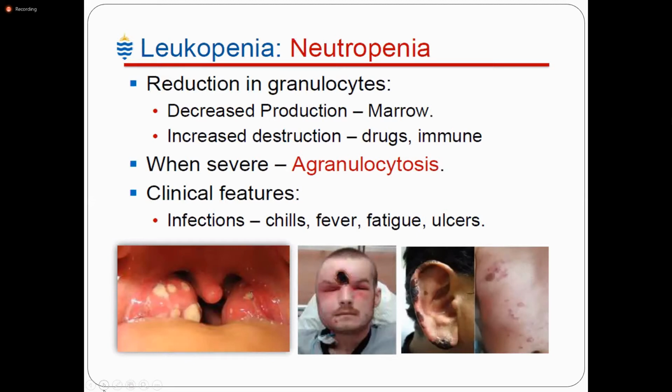In neutropenia, we have already discussed decreased production by the marrow or increased destruction, by drugs or immune-mediated, when there is a severe agranulocytosis. Clinical features include infection as a major problem, because when there is neutropenia, there is no protection against infection. Commonly it takes the form of ulcerating, necrotizing lesions of the gingiva, floor of the mouth, buccal mucosa, pharynx, or other sites within the oral cavity. These are all the clinical features of the neutropenia.